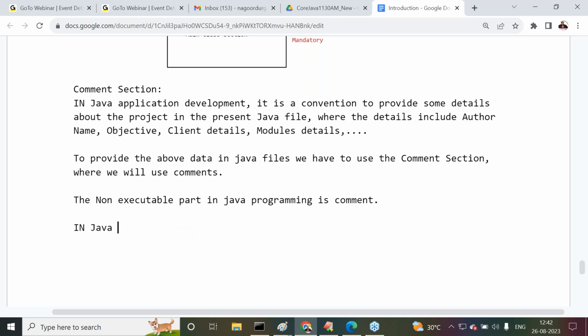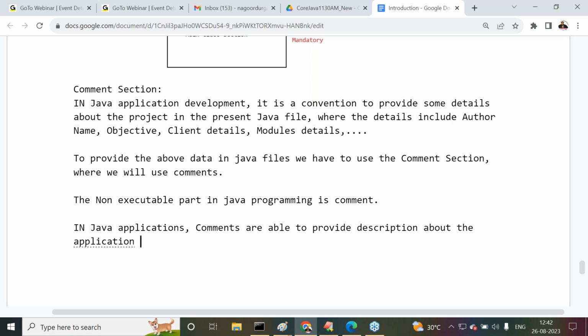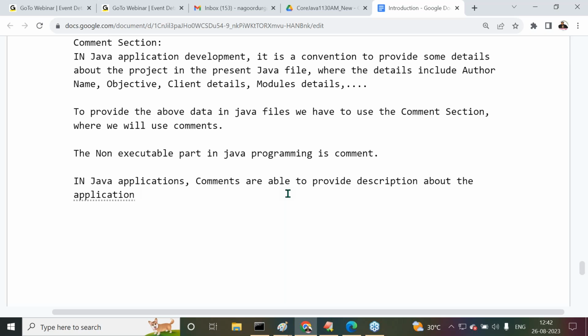In Java applications, comments are able to provide a description about the application to the developers for understanding the project, understanding the present code.